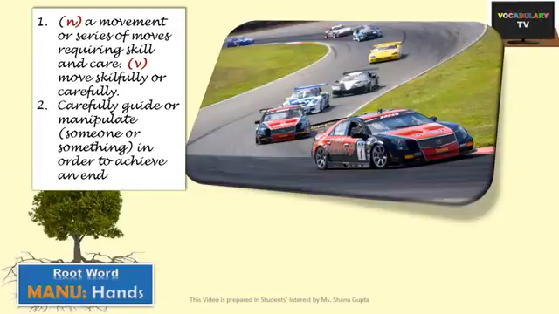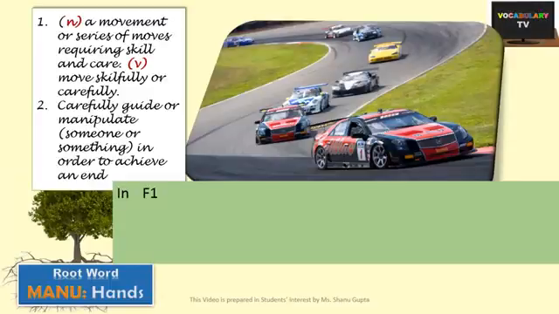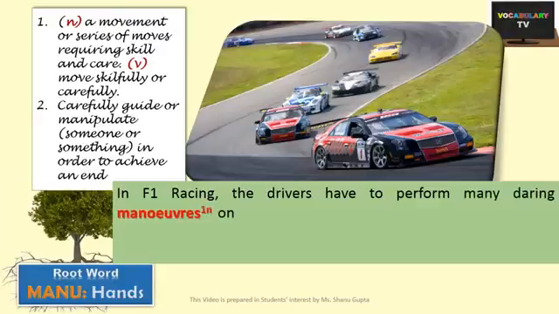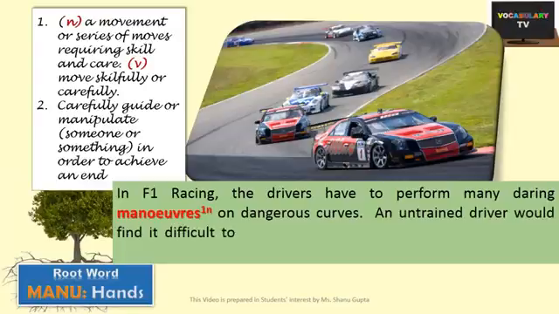An example sentence for both usages is, in F1 racing, the drivers have to perform many daring maneuvers on dangerous curves. An untrained driver would find it difficult to maneuver the car at these curves, even at regular speeds.